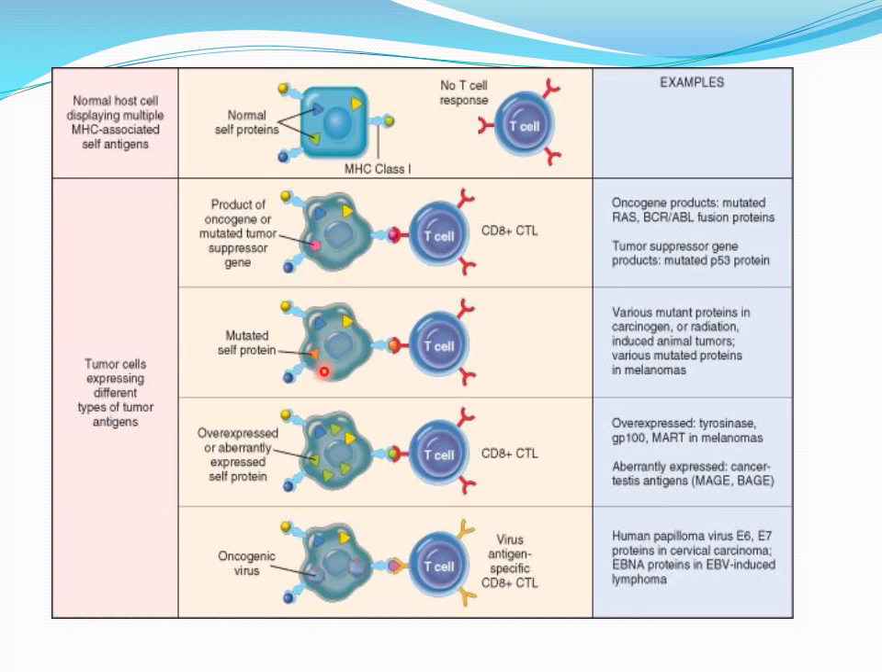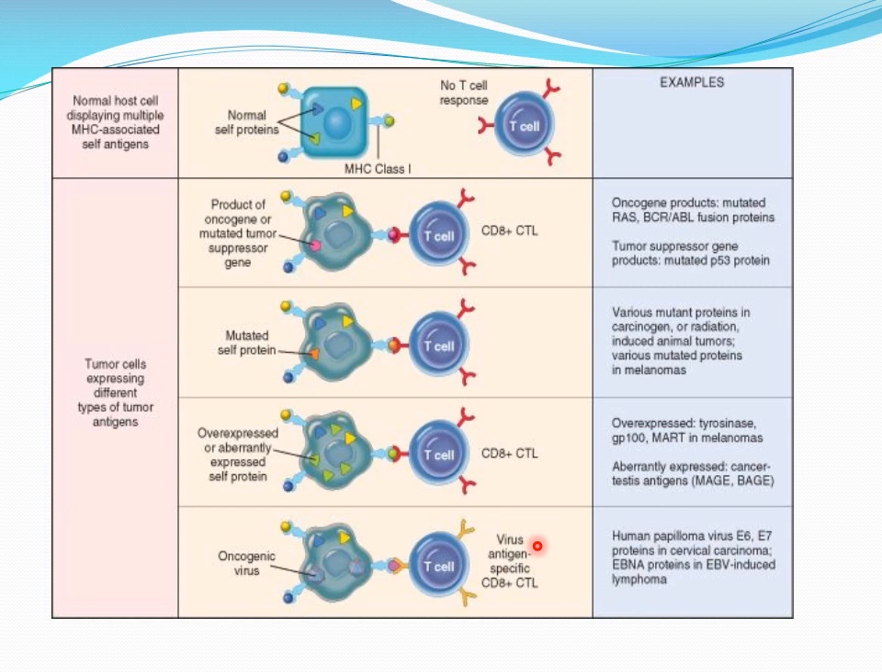Here you are shown another example, the mutated self proteins, that are various mutant proteins in carcinogen or radiation induced tumors. To these mutated proteins also a T cell response is seen. Another example is overexpressed or aberrantly expressed self proteins. In such conditions, you may also find the T cell response for the overexpressed abnormal self proteins. Again, CD8 plus cytotoxic lymphocytes.